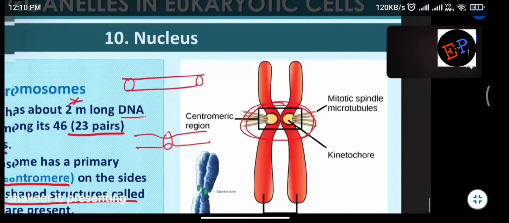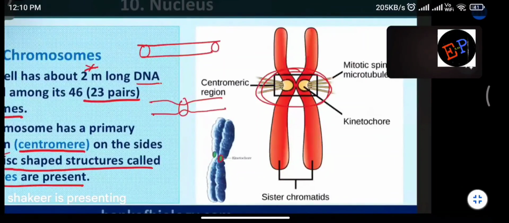Here you are seeing these small green color structures, no? These small green color structures are called kinetochores. Here you can see yellow color structures, look. These yellow color structures are called kinetochores. Are you able to understand?